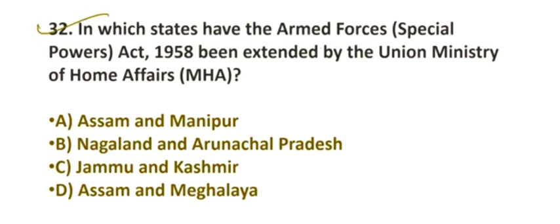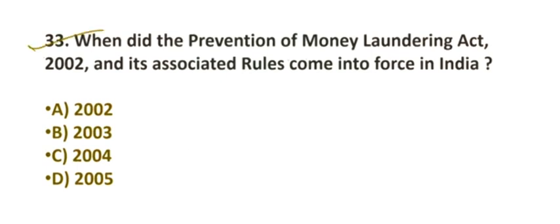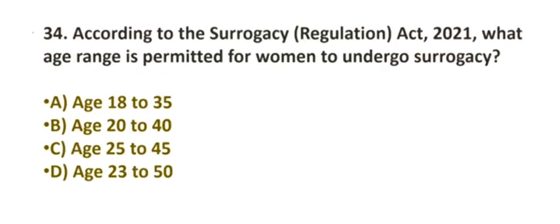In which state has the Armed Forces Special Powers Act 1958 been extended by the Union Ministry of Home Affairs? Option number B, Nagaland and Arunachal Pradesh. Question number 33. When did the Prevention of Money Laundering Act 2002 and its associated rules come into force in India? Option number D, 2005. Question number 34. According to the Surrogacy Regulation Act 2021, what age range is permitted for women to undergo surrogacy? Option number D, age 23 to 50.